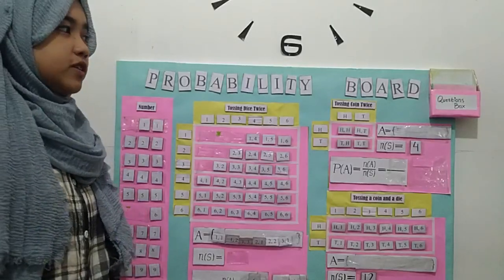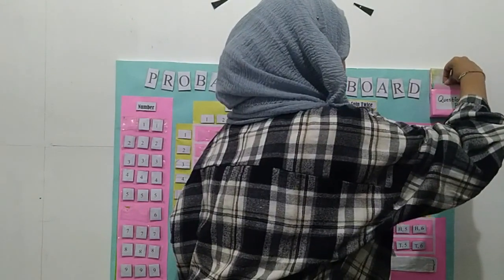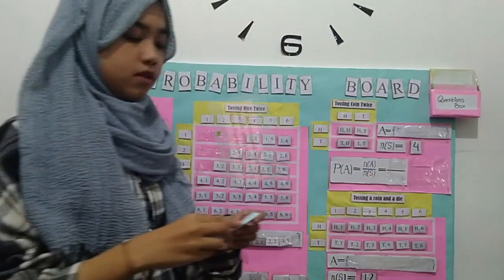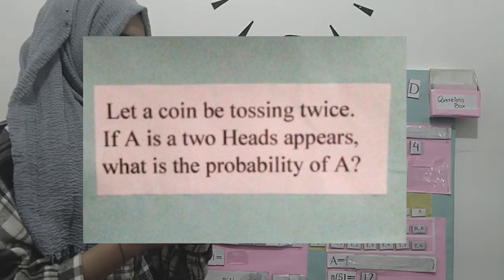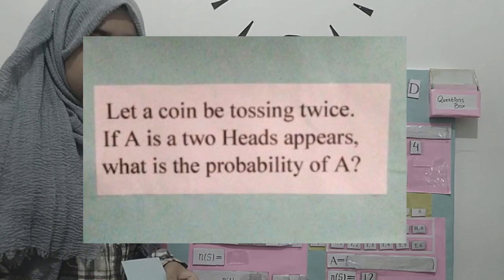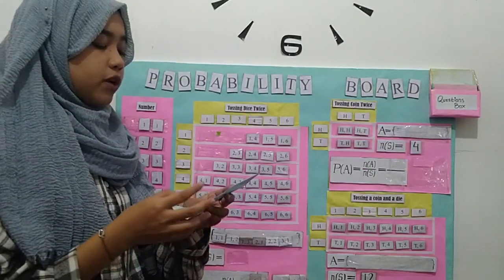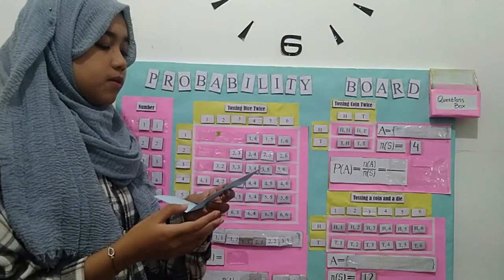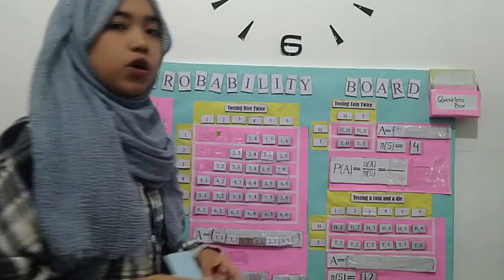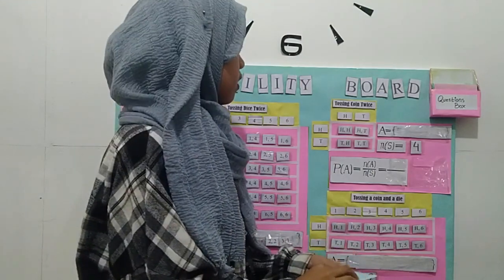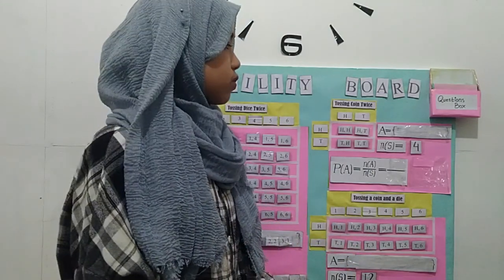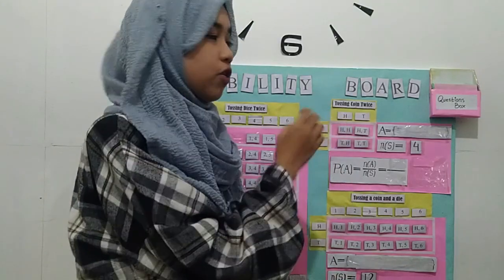Okay, we try with the next example. Let a coin be tossed twice. If A is a 2-head appears, what is the probability of A? Okay, here we have to determine of tossing a coin twice. So we move to the second table, and we have to determine if 2-head appears. If we toss a coin twice, 2-head appears is head, head, only head, head.